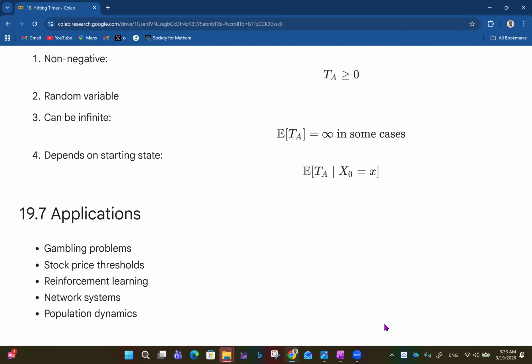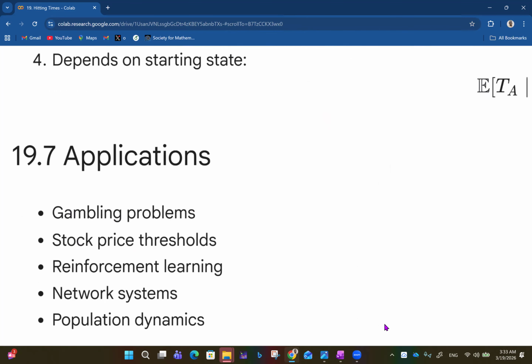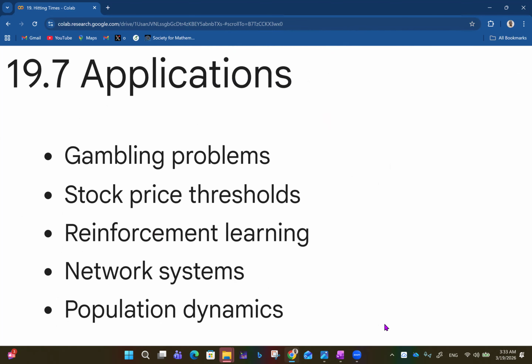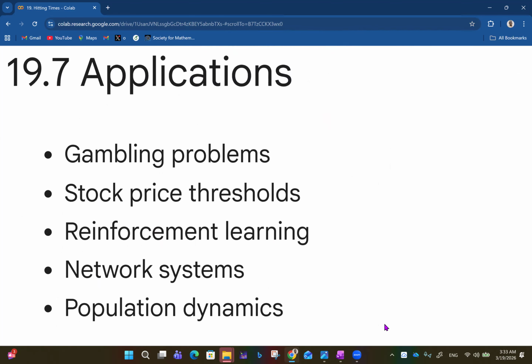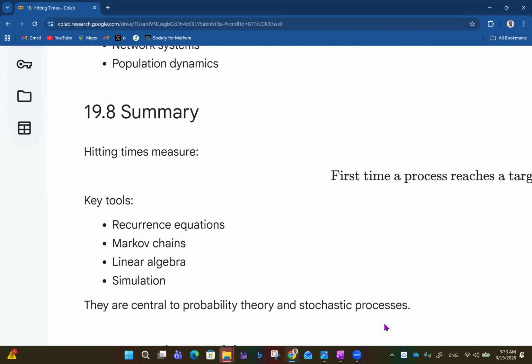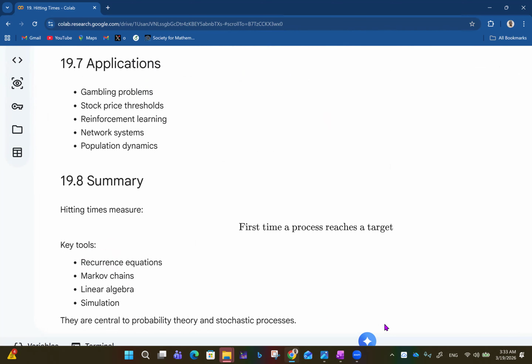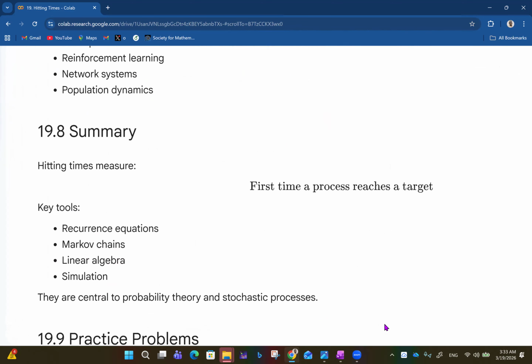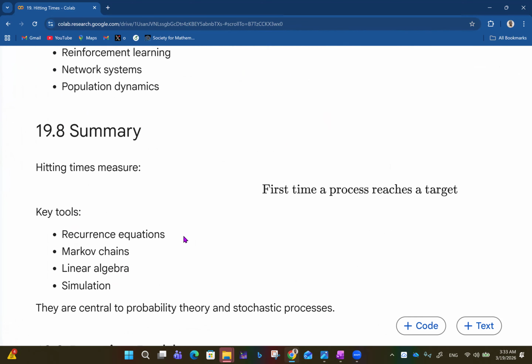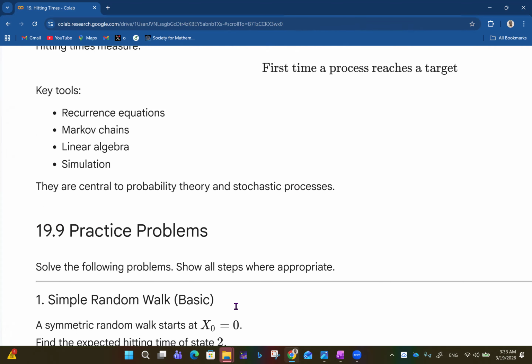So we have applications of this in gambling problems, stock price thresholds, reinforcement learning, network systems, and of course, population dynamics. So in summary, hitting time measures the first time a process reaches a target, and the key tools are recurrence equations, Markov chains, linear algebra, and simulation. They are central to probability theory and stochastic processes.